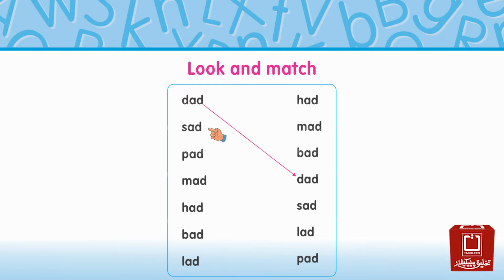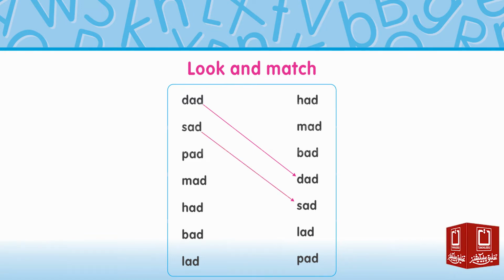Here is a word sad. Now we search word sad in the second row. Had, mad, bad, dad, sad. Yes, this is sad. So we match both words sad.